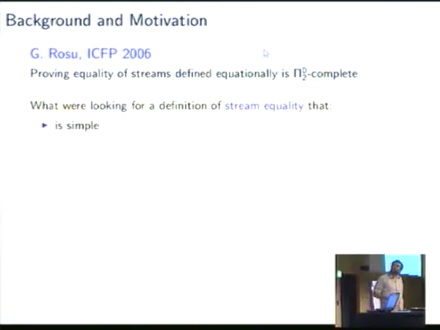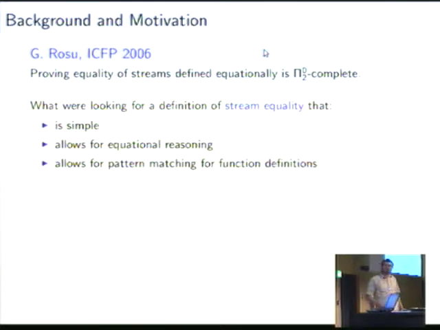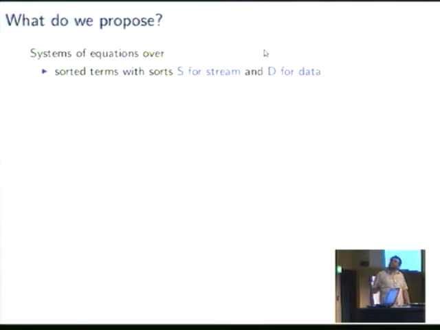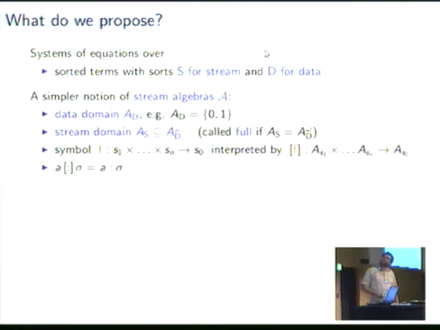And what we were looking for was something that should be simple, it should allow for equational reasoning, and it should allow for pattern matching in function definitions. We use the same basic setup, so we have systems of equations with sorted terms, with sort S for streams and D for data, but we use a different notion of stream algebras. We also have a data domain, which for bit streams would be 0 and 1, in general it can be some initial algebra. But we use a different stream domain, whereas Roche had this set of representatives of streams, we use real streams.